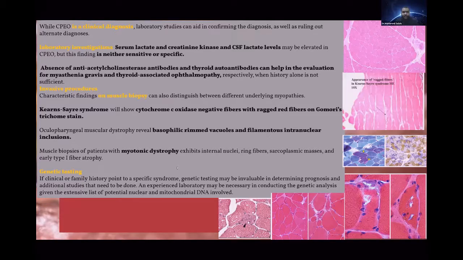It's associated with other systemic manifestations, as we will see next in our presentation. It's characterized by ragged red fibers, and there is absence of cytochrome C oxidase.